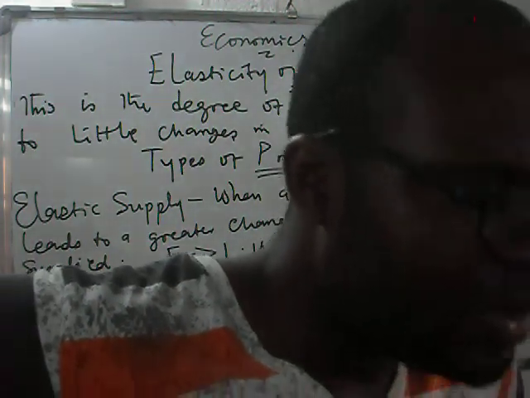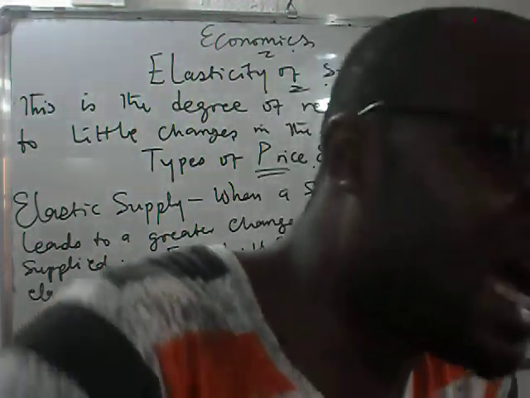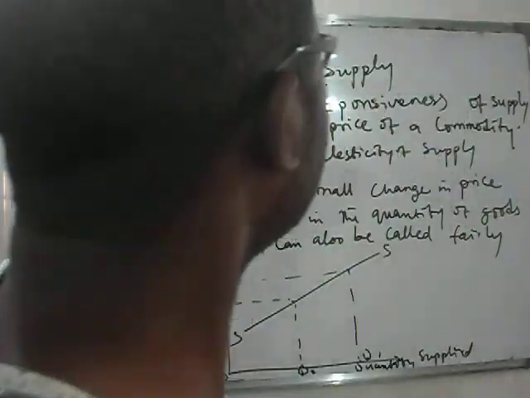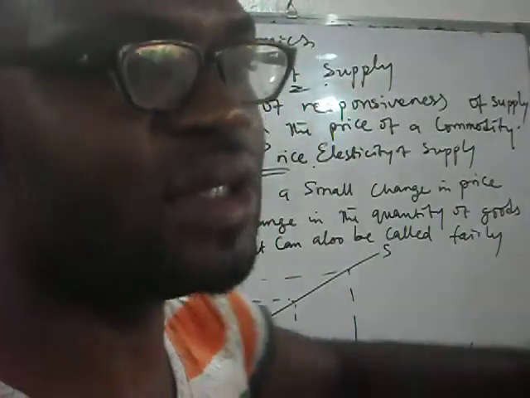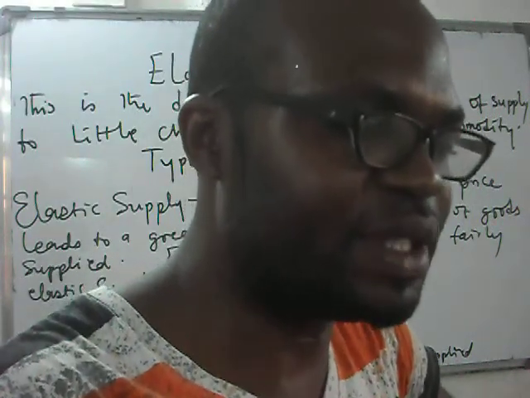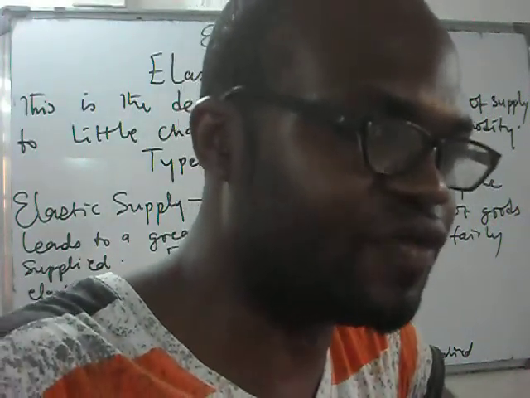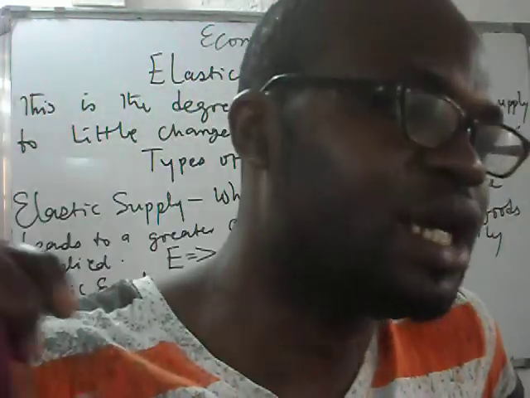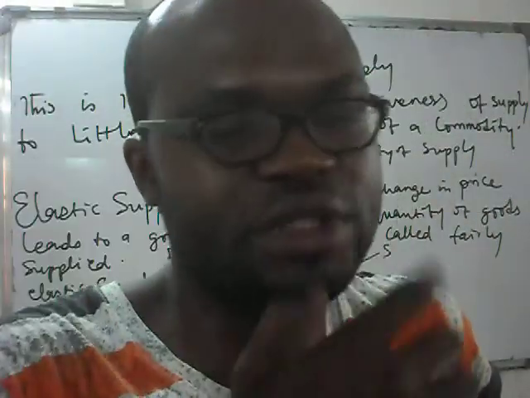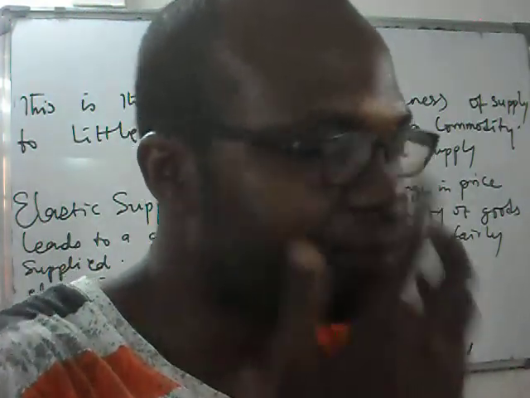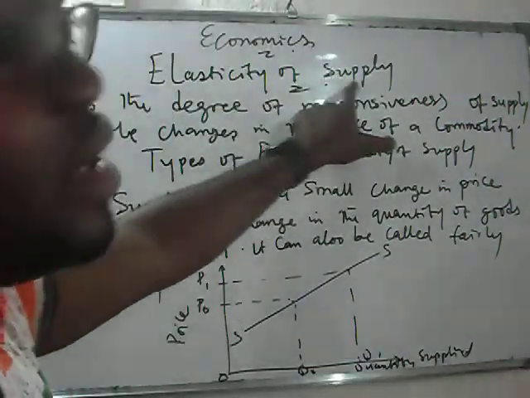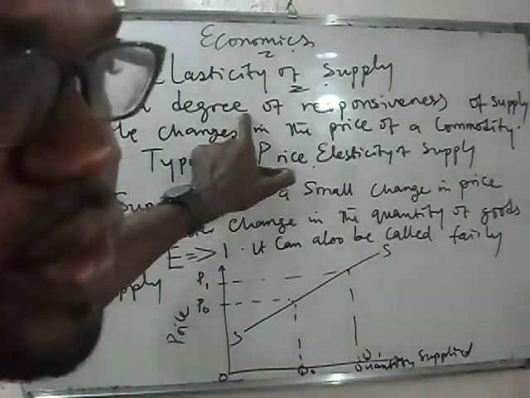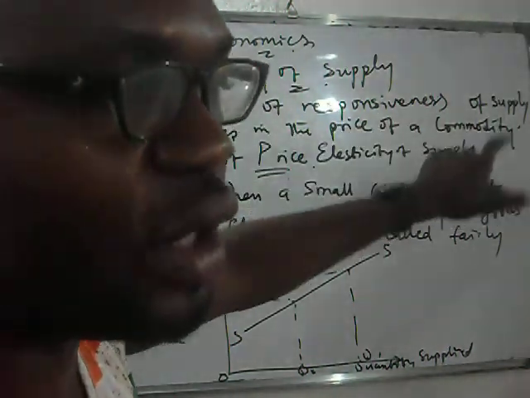So the degree of responsiveness, how you respond to changes in price with your supply, is what we know as elasticity of supply. Another way of putting degree of responsiveness is simply how you respond to change in price. So what is elasticity of supply? Elasticity of supply is the degree of responsiveness of supply.